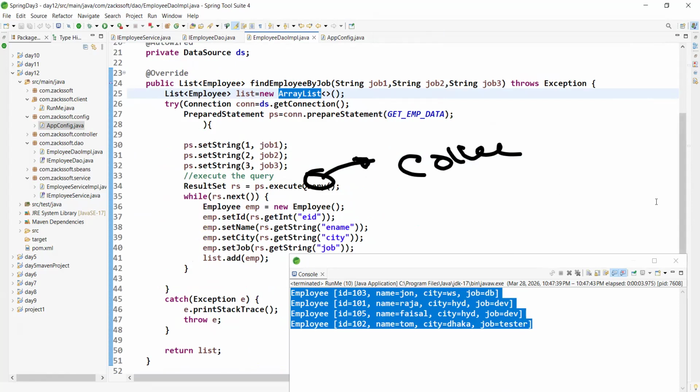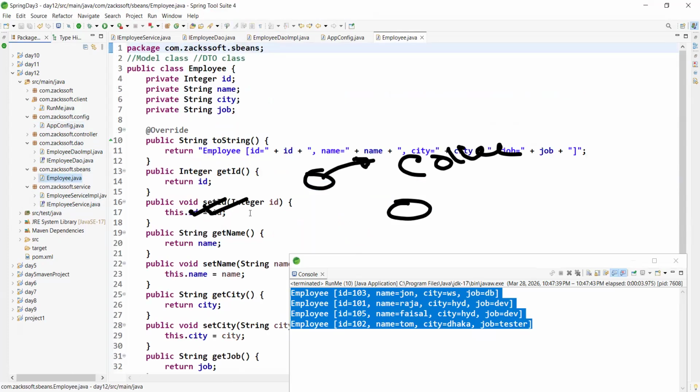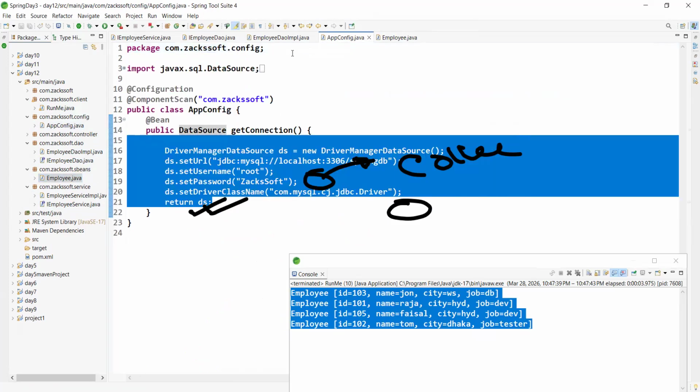So the common trick is, we are converting this result set into one list, right? For this purpose, we are creating one Employee object. This is our bean class. This Employee class is already defined, and the setter and getter methods are already available, right? Okay, boss.